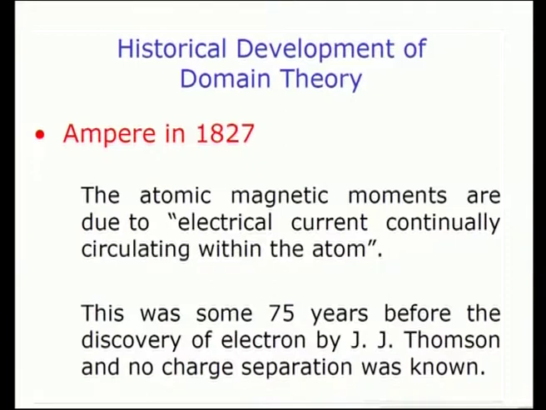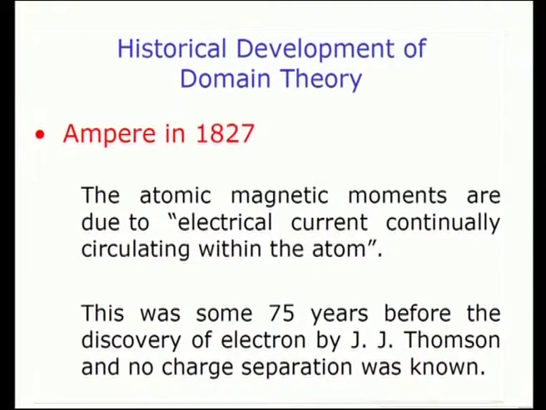Then here we see a glimpse of historical development of this magnetic domain theory. First, sometime in 1827, Ampere proposed his domain concept. So, the atomic magnetic moments are due to electrical current which continuously circulates within atom. So, this is what he proposed first. This was some 75 years before the discovery of electron by Thomson. Actually, at the time no charge separation was known.